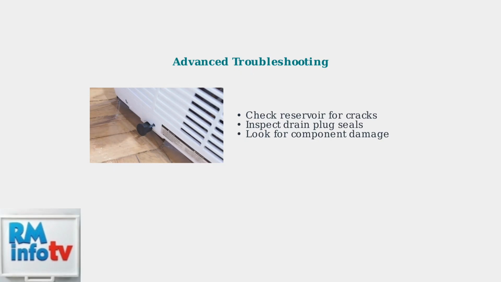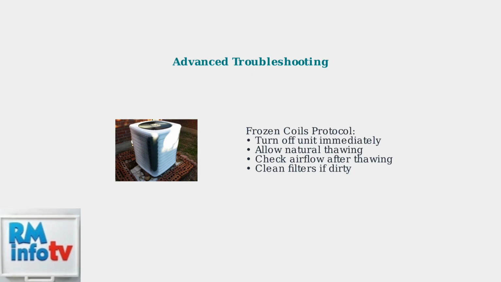Damaged seals or cracks around the drain plug are common causes of persistent leaks. If your unit has frozen coils, this requires immediate attention. Turn off the unit completely and allow the coils to thaw naturally. Frozen coils, like shown in this image, indicate airflow problems. After thawing, ensure proper airflow by cleaning filters and checking for blockages.